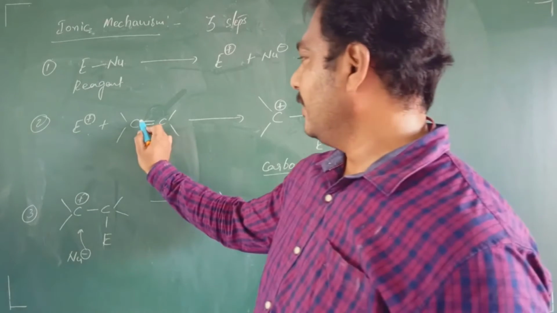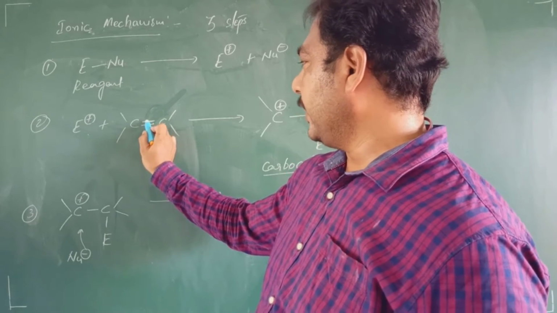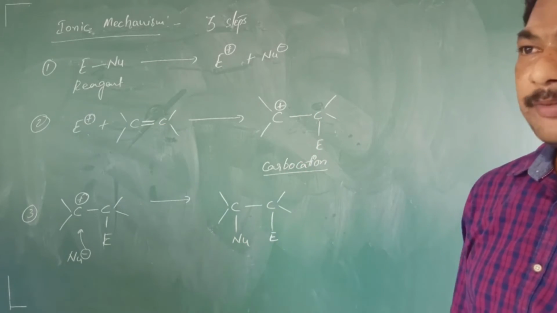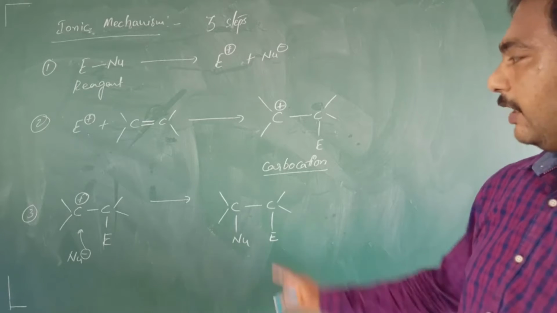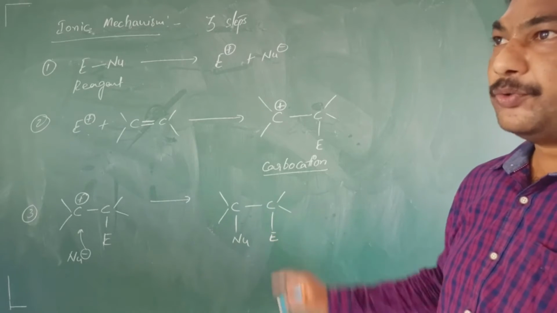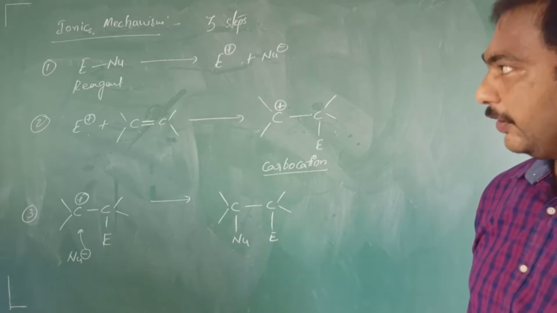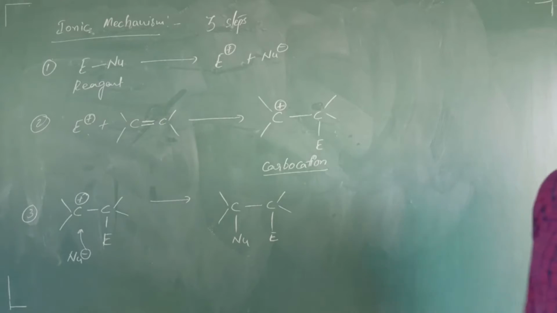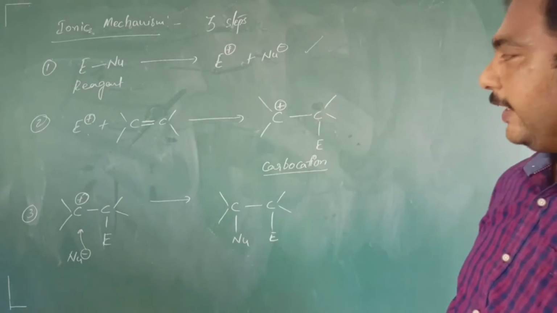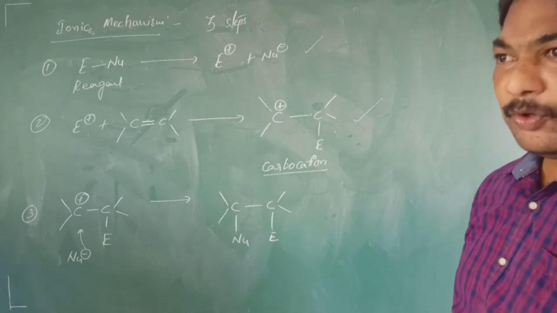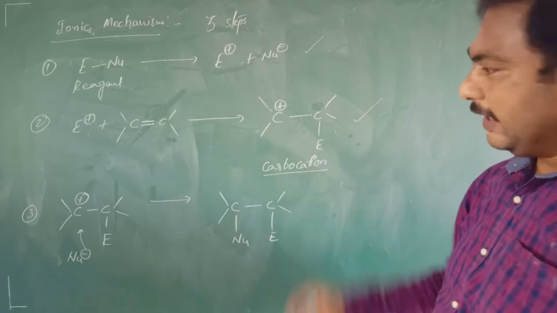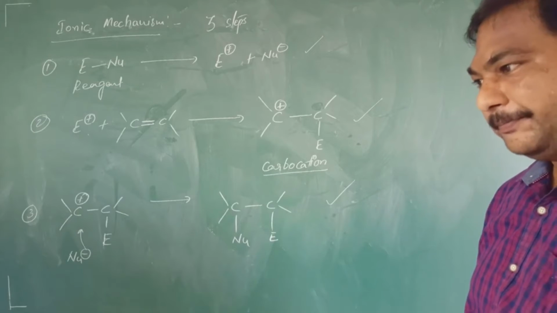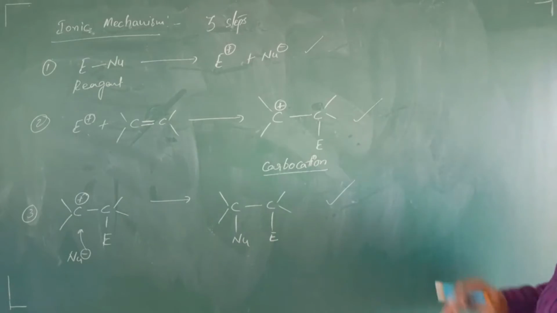And in this case, one pi bond is broken here. And how many sigma bonds are formed, students? 2 sigma bonds are formed. One pi bond is broken and 2 sigma bonds are formed. Okay, this is the mechanism. Once you have a glance at this one, it is generation of electrophile. Next one, generation of carbocation or else attack of electrophile. And next one, it is attack of nucleophile. Okay, students, right? These are the 3 steps.